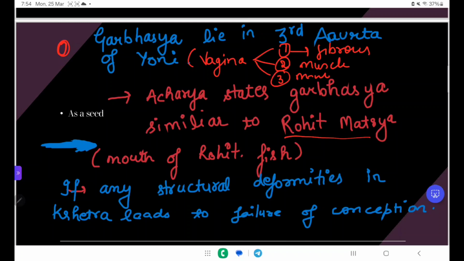Why is it compared with the rohita matsya? Because of the mouth of the rohita fish, this kind of shape our uterus has, so the shape is compared with the rohita fish. Any structural deformity in the akshetra leads to failure of conception.